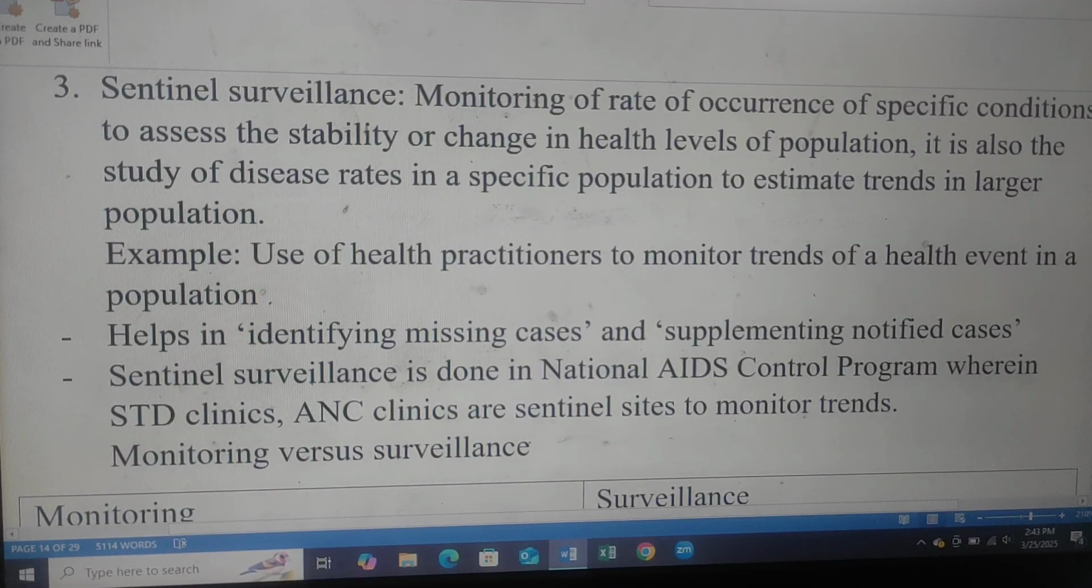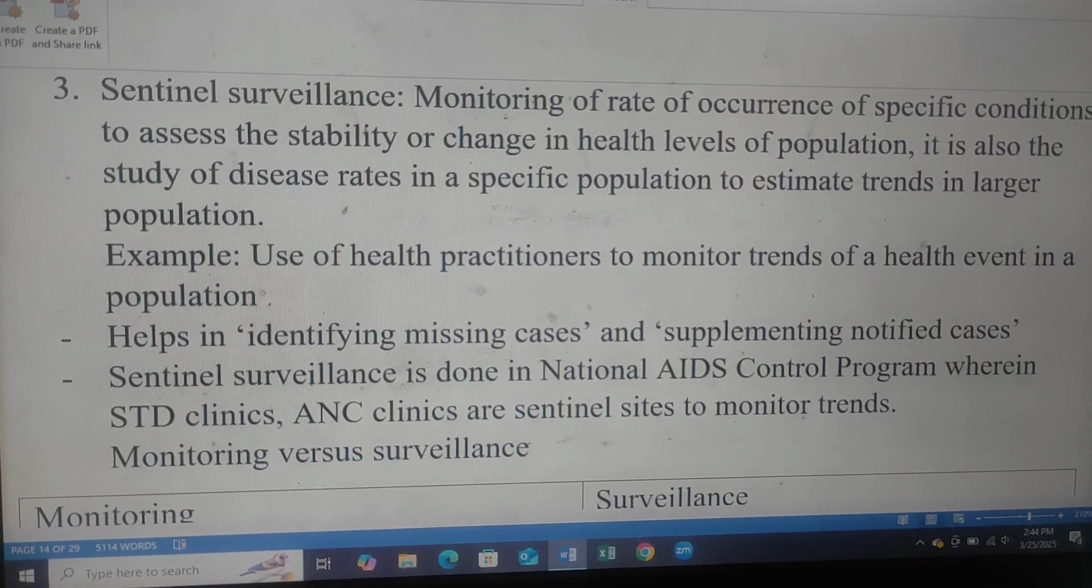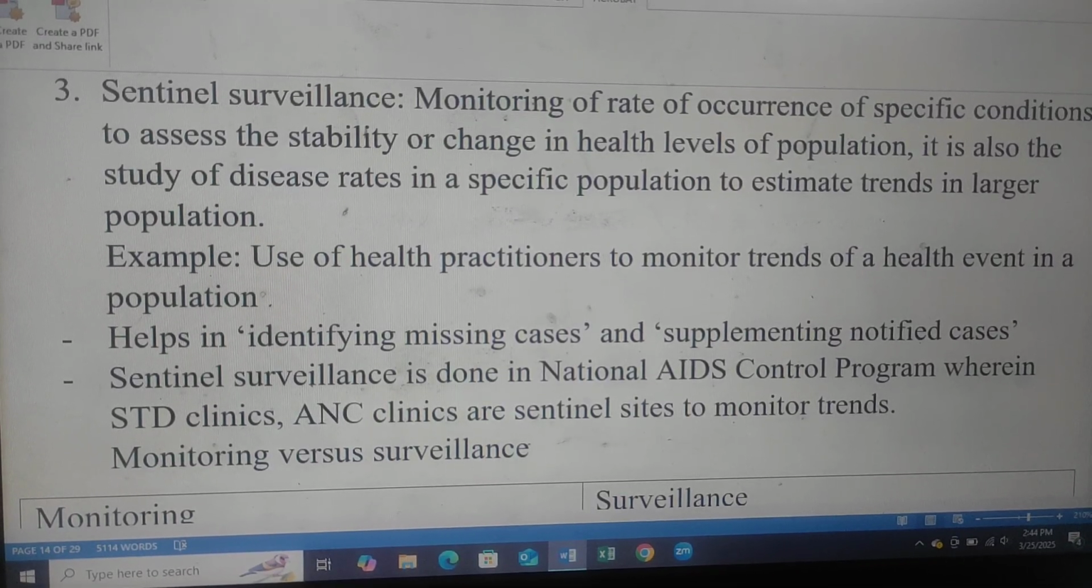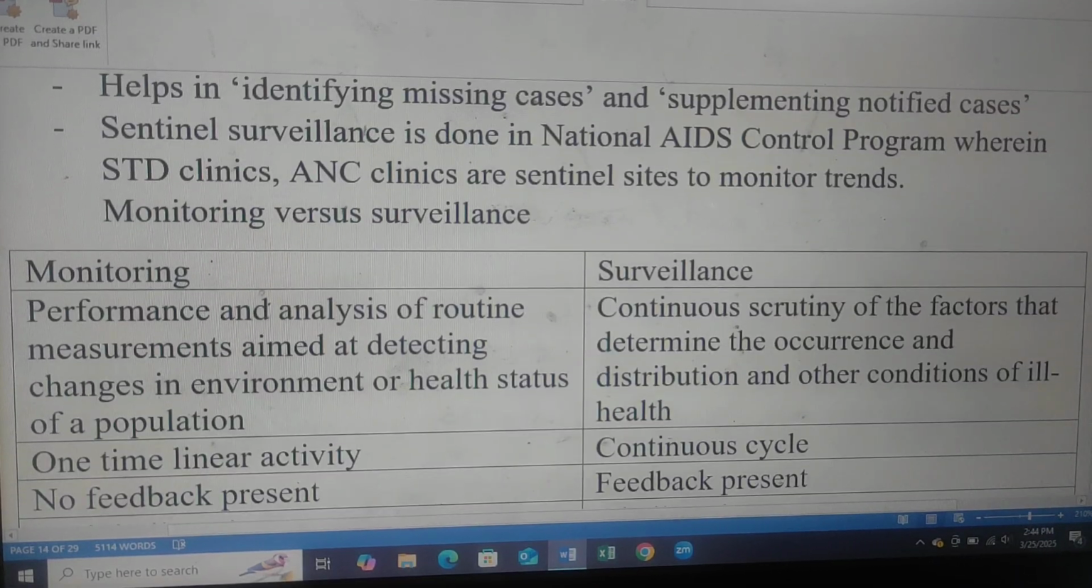Sentinel surveillance is monitoring the rate of occurrence of a specific condition to assess the stability or change in health level of a population. It is also the study of disease rate in a specific population to estimate trend in the larger population. Example, use of health practitioners to monitor the trend of a health event in a population, help in identifying missing cases, supplementing notified cases. Sentinel surveillance is done in the National AIDS Control Program, wherein STD clinic and ANC clinic are sentinel sites to monitor trends.